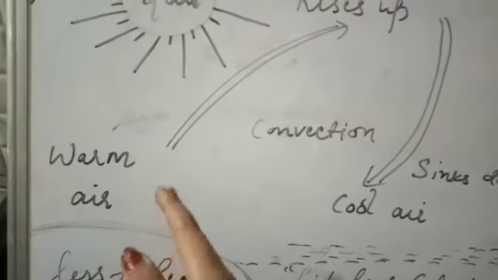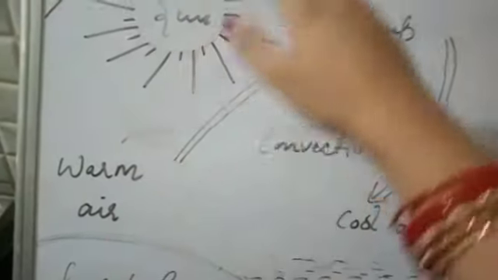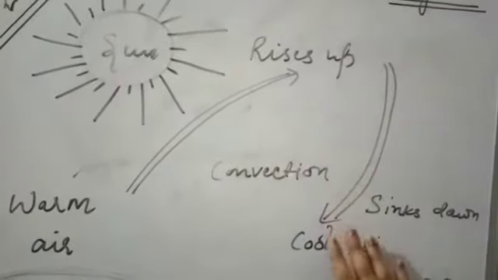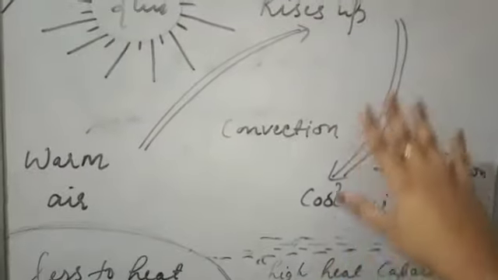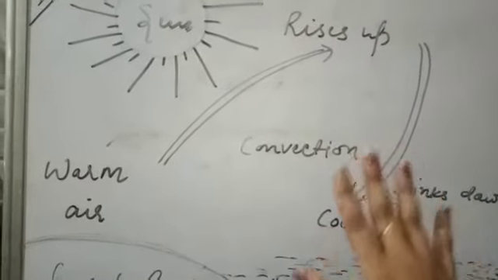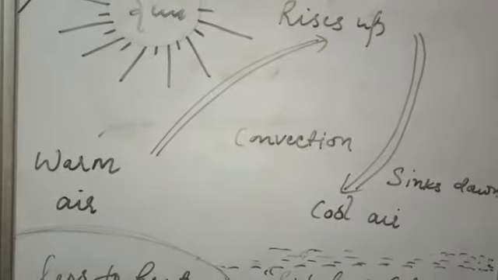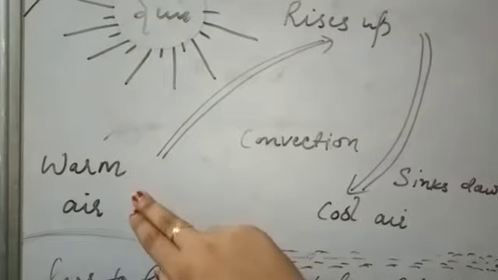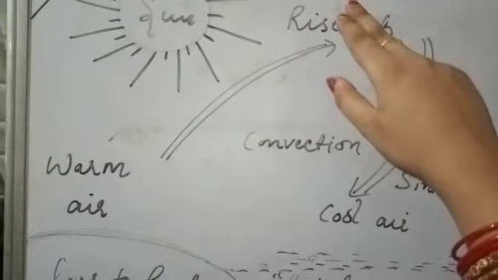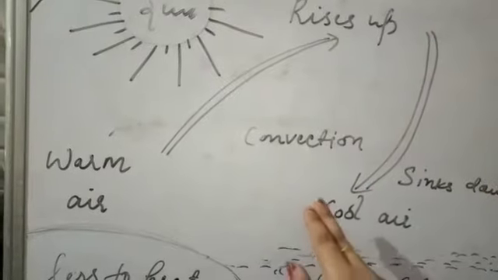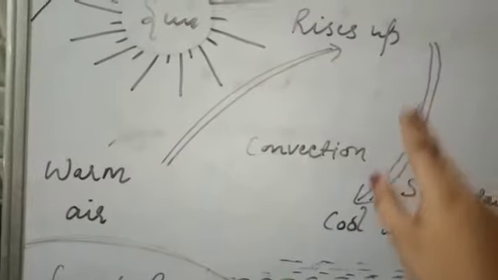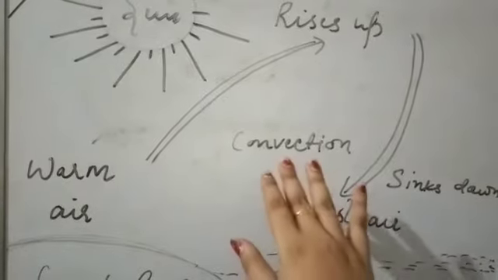When it is less dense, it will rise up, and the air above the sea is covered with cool air, and we know that cool air is much heavier, more dense, therefore it will sink down. Therefore there will be a continuous supply of warm air to the upward portion and cool air to the downward portion. This upward and downward movement of air will set up a process or phenomenon which is known as convection.